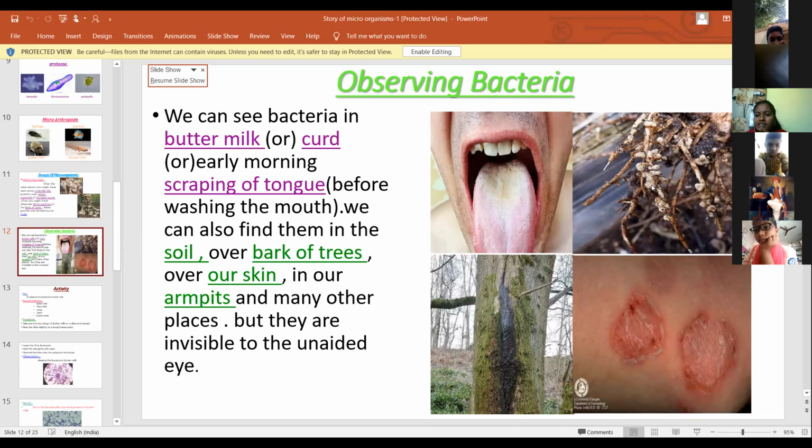Next, these are the plant roots. The bacteria are present in the root nodules. This is the Rhizobium bacteria. It has a symbiotic relationship with the plant.